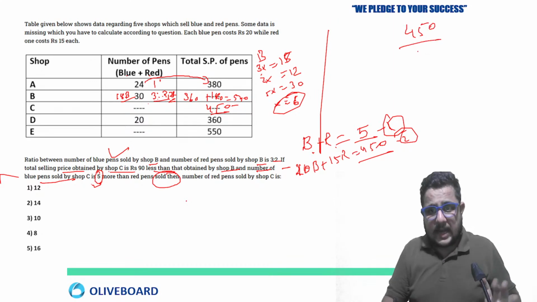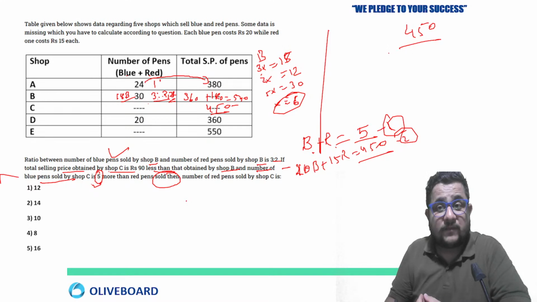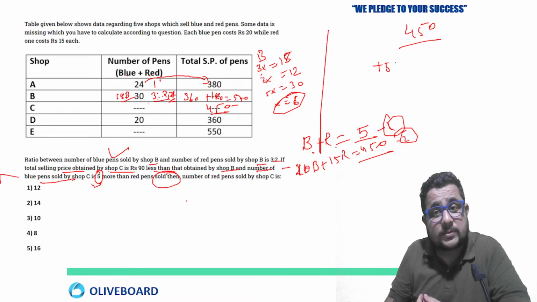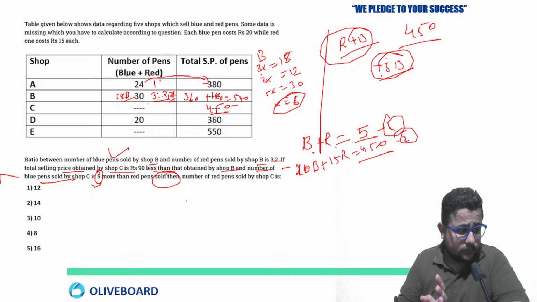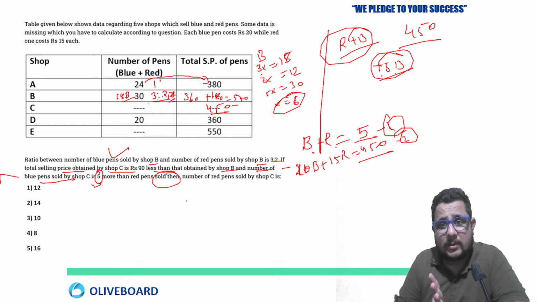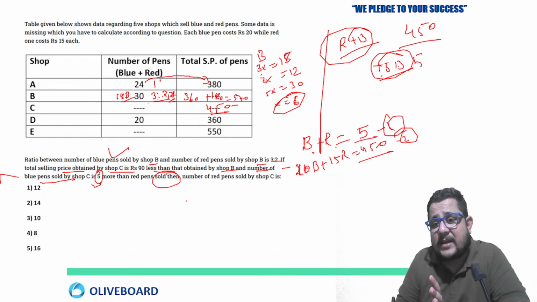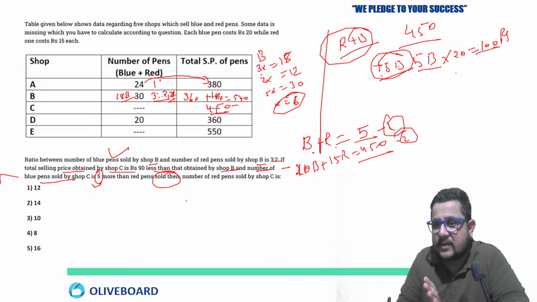Clear? And there are 5 more pens, 5 extra blue. So if I remove these 5 blue pens, then red and blue pens will become equal to each other, or not? Tell me now. So you will say yes, the quantity will become equal. So these extra 5 blue pens I'm just removing. So the cost would be what? 100 rupees for these extra 5 pens.